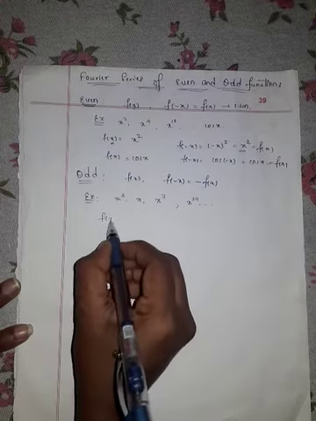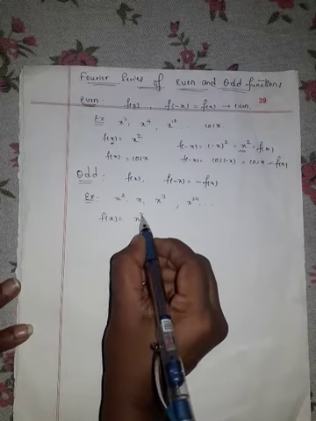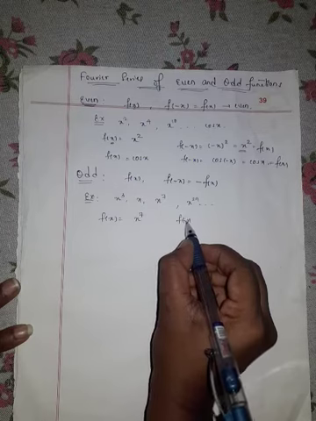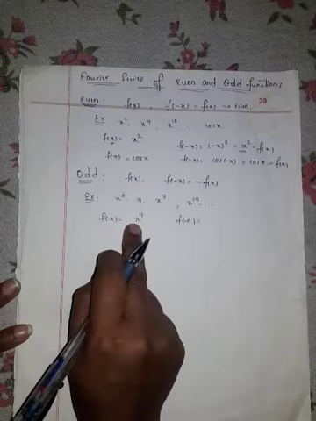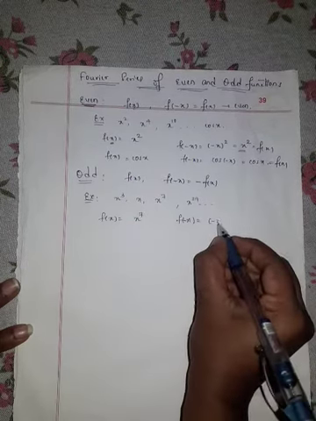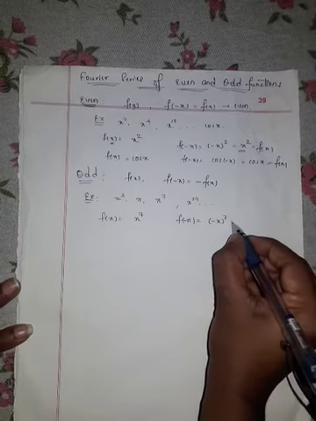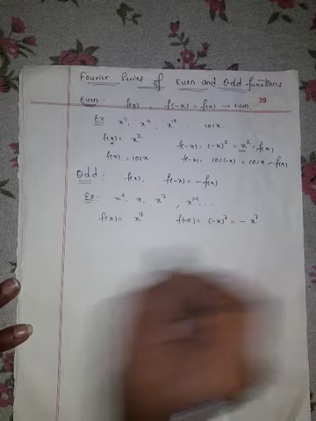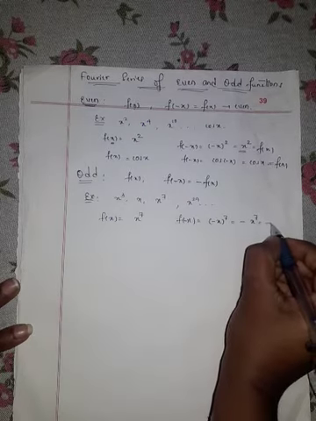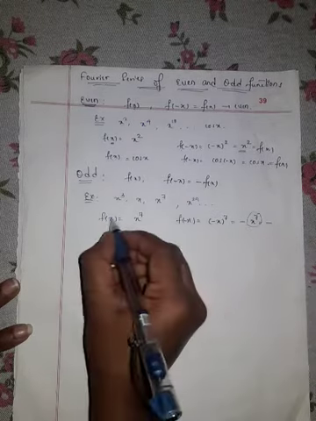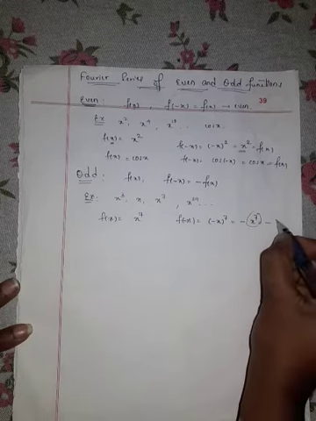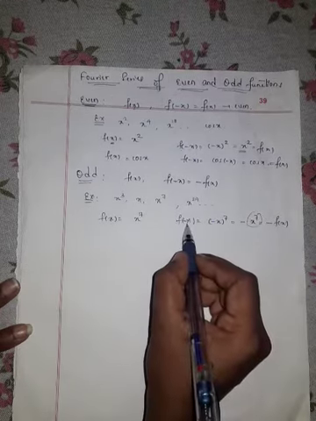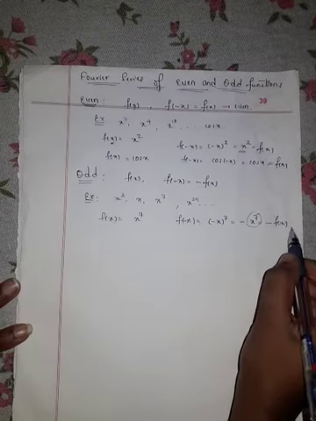If you take your f of x as x raised to 7 and you replace x as minus x in your f of x, you will get minus x raised to 7, which is nothing but minus into x raised to 7. So minus, what is your x raised to 7 here? Your f of x, minus f of x. So f of minus x is equal to minus f of x.